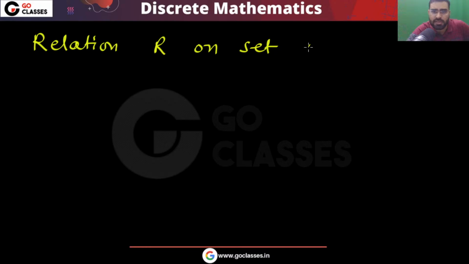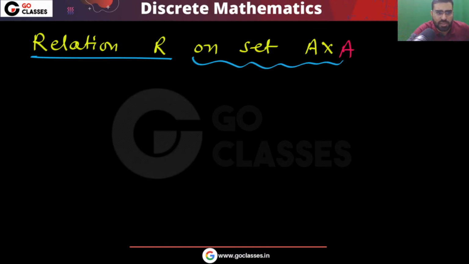Now one more thing I want to tell you. Tell me a simple thing. Let's assume you have a relation R on set A cross A. What does it mean? Which is correct?